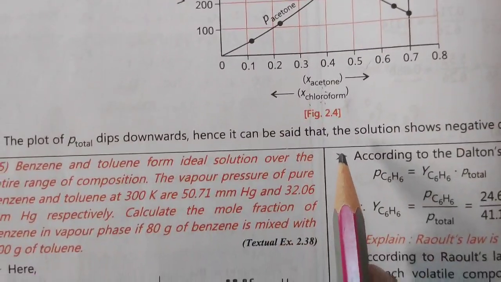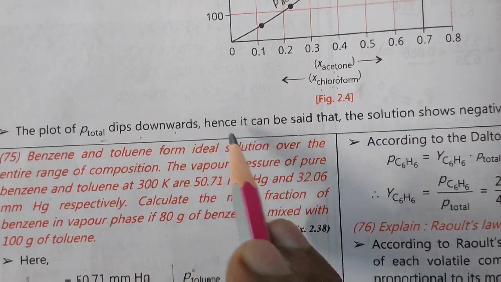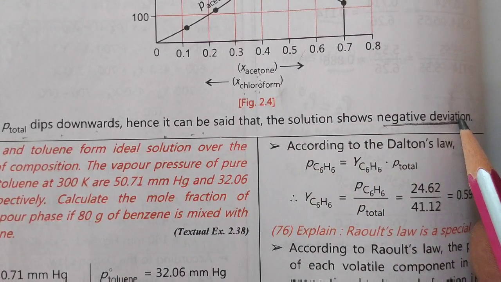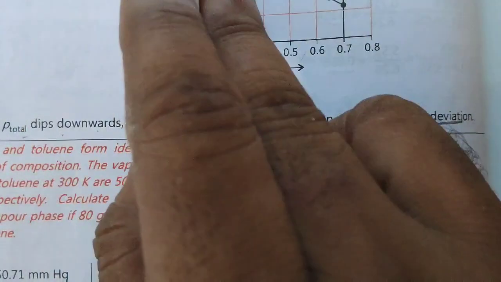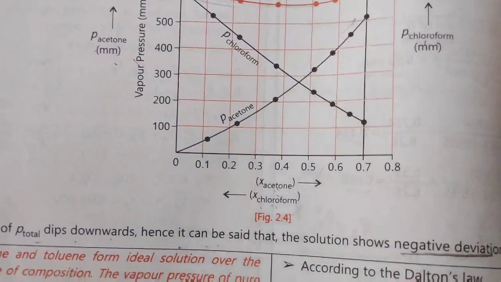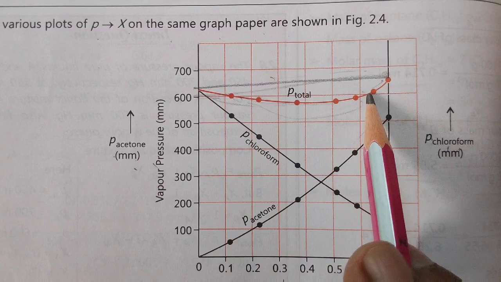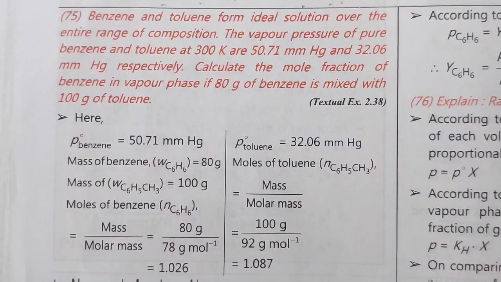So you can see here the plot of P total dips downward, hence the solution shows which deviation? Negative deviation. If it dips downward, compared to the straight line you would get if you joined the end points, downward means it shows negative deviation. Okay, now the next one.